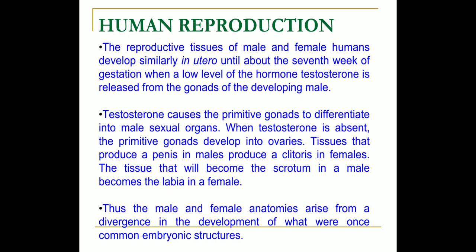The gametes, sperms and eggs, are produced by the primary sex organs, testes in male and ovary in female. In this chapter, we are going to study in detail the male gonad and the female gonad, including the male reproductive system and the female reproductive system.